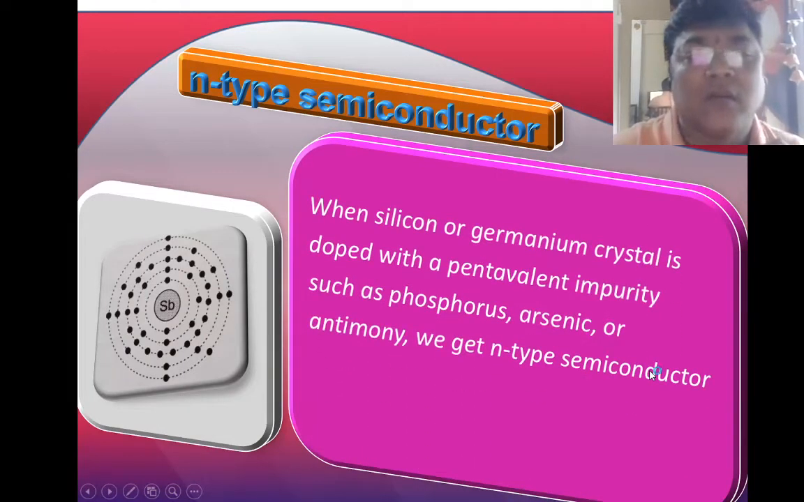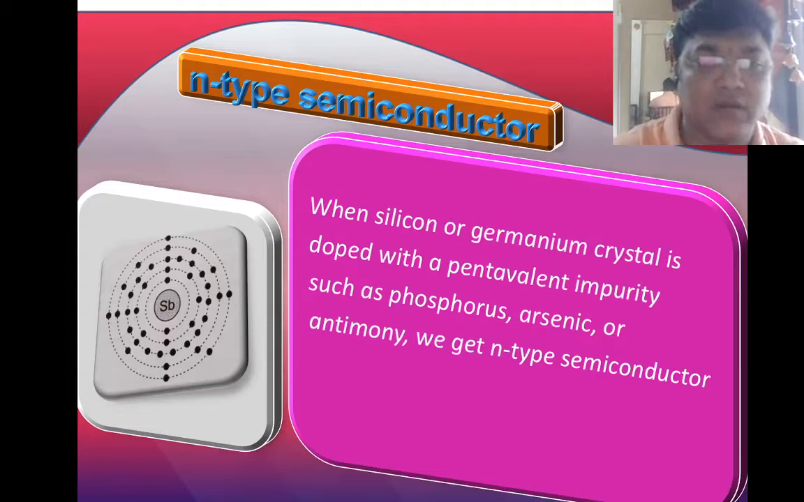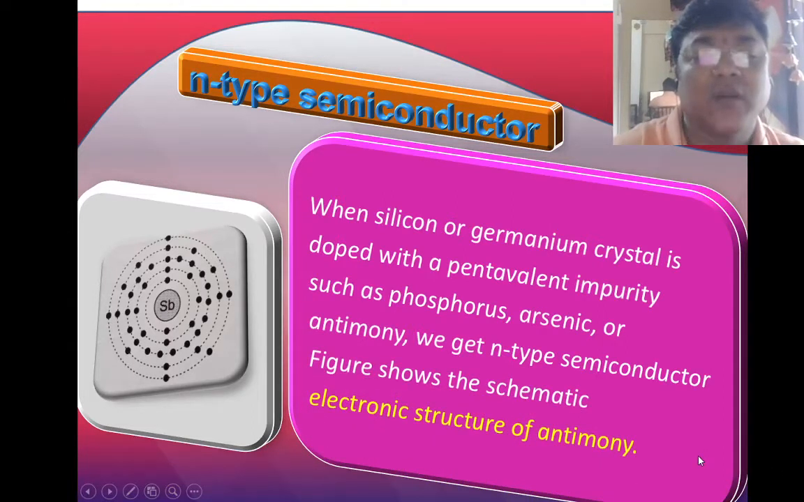We will continue with N-type semiconductor. Here, when silicon or germanium crystal is doped with pentavalent impurities such as phosphorus, arsenic, or antimony, we get N-type semiconductor, because in a pentavalent impurity there are 5 electrons. The figure shows the schematic electronic structure of antimony. Here you can see this is antimony at the center.